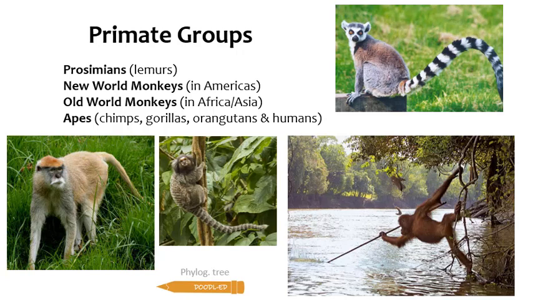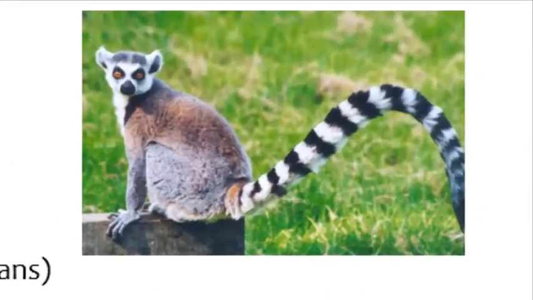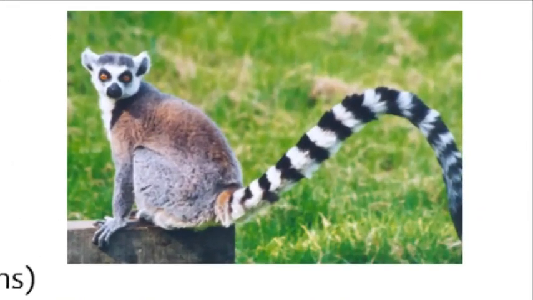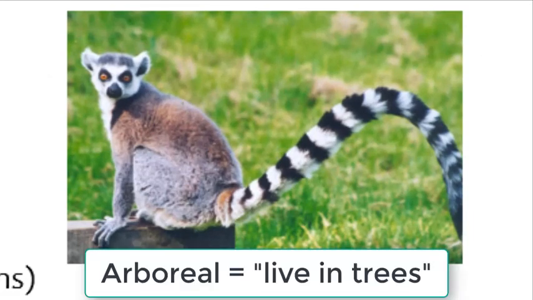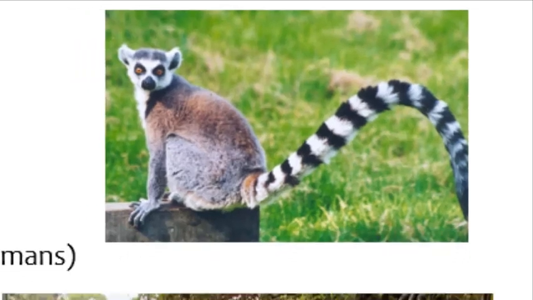Before we start talking about primate evolution, we need to address the different groups of primates. Primate refers to an order of mammals. There are different taxonomic subgroups within this order, and that's a little more complicated than I'd like to get into. So we're just going to call these 4 types of primates groups. There are prosimians, which are mostly lemurs, like the ring-tailed lemur. They only exist today on the island of Madagascar. They're all endangered. They tend to be arboreal, insectivorous, and nocturnal.